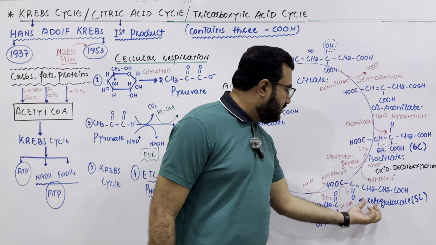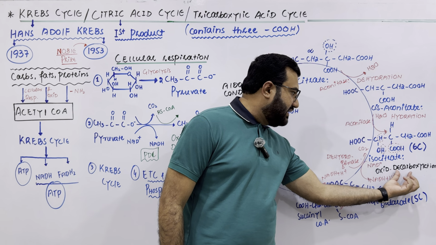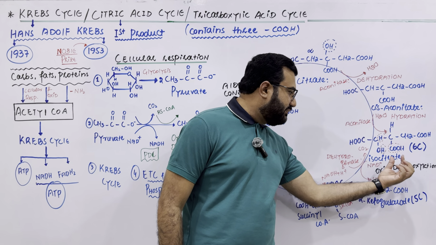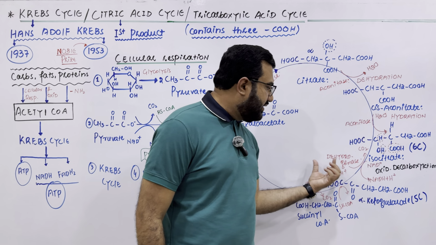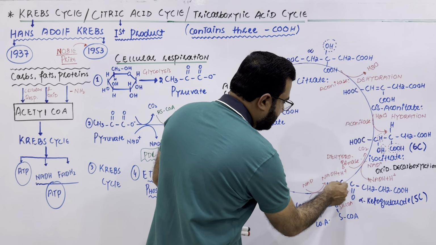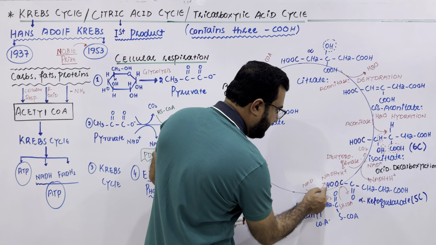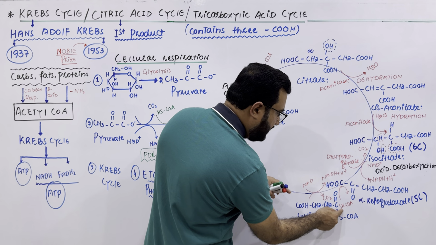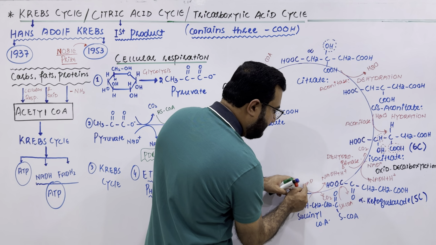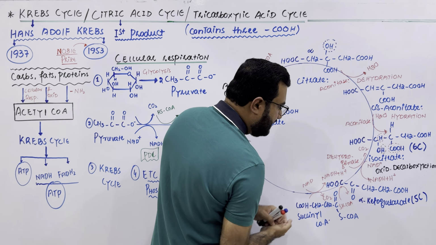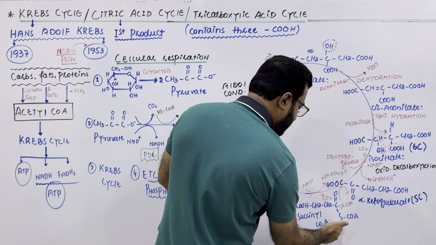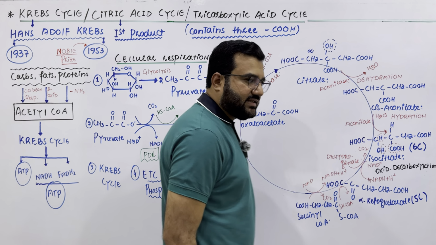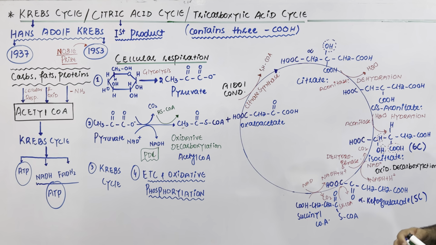This alpha ketoglutarate undergoes oxidative decarboxylation in the presence of the enzyme alpha ketoglutarate dehydrogenase. This CO2 is removed, and this hydrogen, along with the hydrogen of this coenzyme A, both these hydrogens will reduce NAD to NADH plus H positive, and this coenzyme A gets attached to this carbon, and you will get a compound, the succinyl coenzyme A.